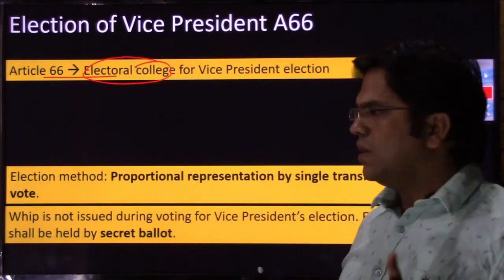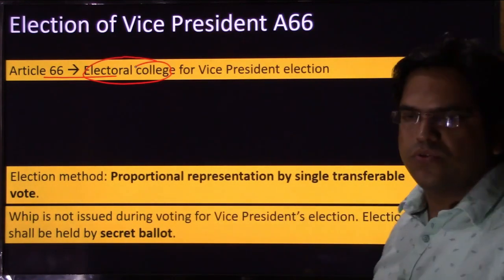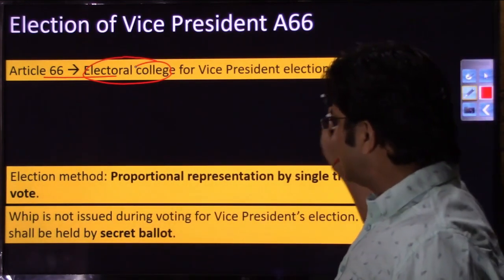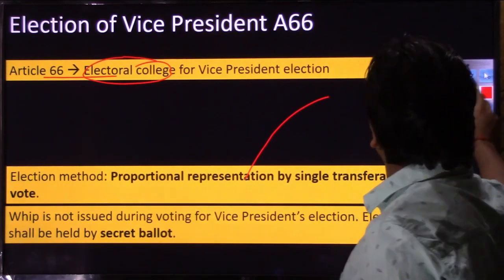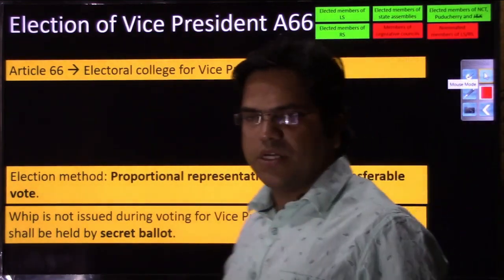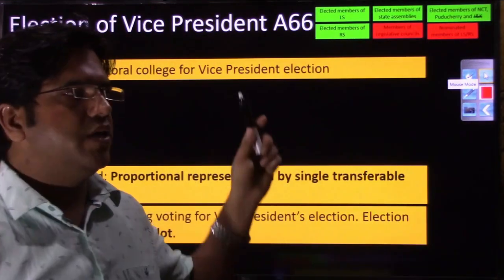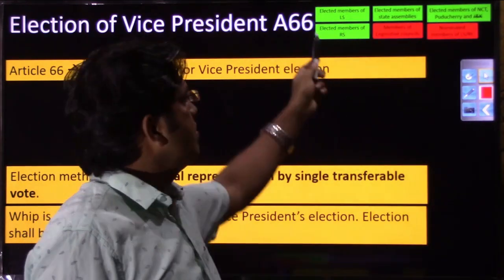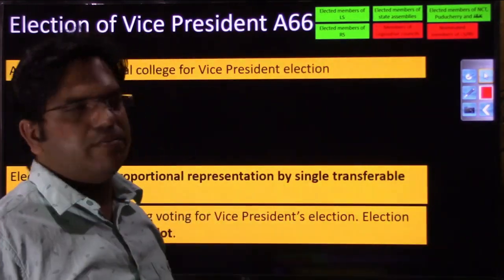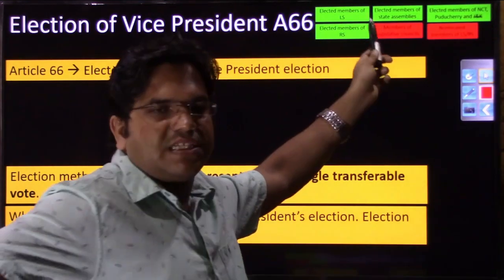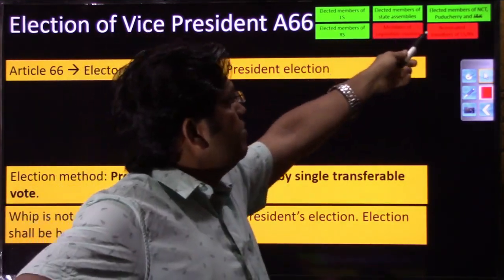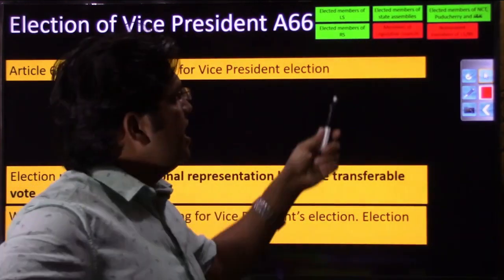If you could remember from the last lecture, what was the electoral college for the presidential election? This was the electoral college for the presidential election. So you had elected members of the Lok Sabha, elected members of the Rajya Sabha, elected members from the state assemblies, and elected members from NCT Delhi and Puducherry.